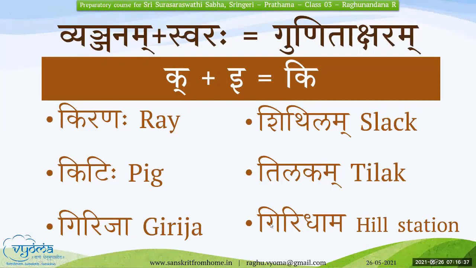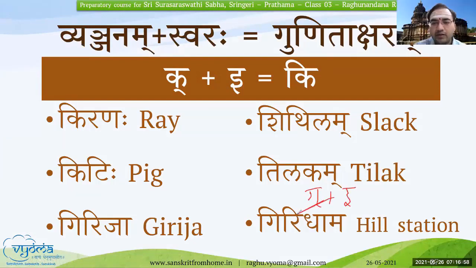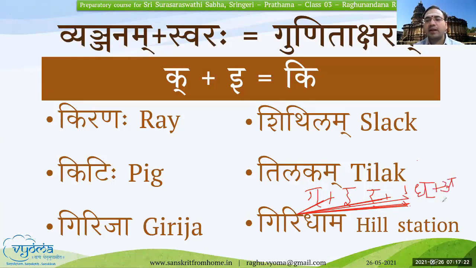G plus I, Gi. Very good. R plus I, Ri. Dh plus A, Dha. Okay, very good. Similarly, you have R plus I, and then you have Th plus A and M plus A. This is how we form the word Giridhama.